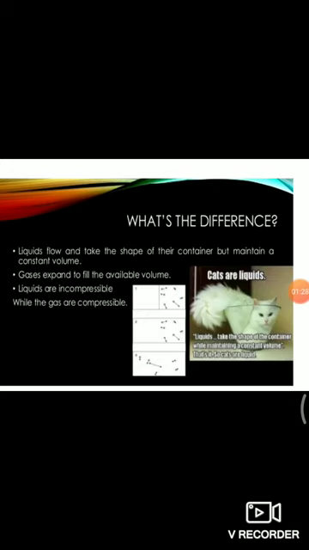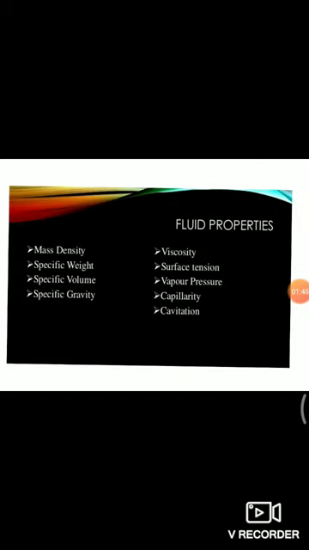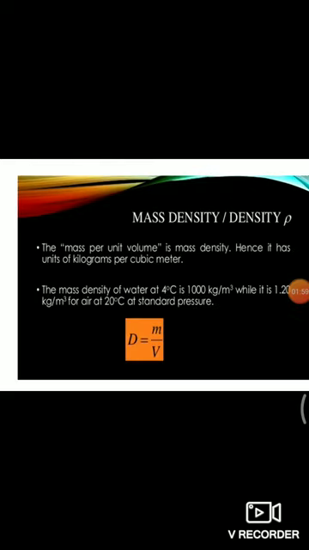What is the difference between liquid and gas? Liquids flow and take the shape of their container but maintain a constant volume, but gases expand to fill the available volume. Liquids are incompressible while gases are compressible. Then the physical properties of fluids, that is mass density, specific weight, specific volume, specific gravity, viscosity, surface tension, vapor pressure, capillarity, cavitation.